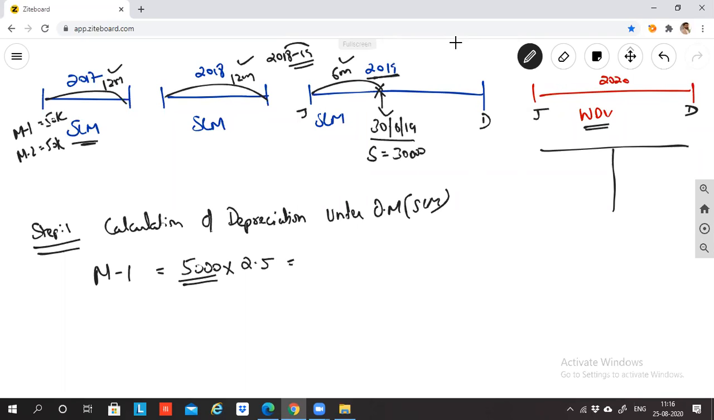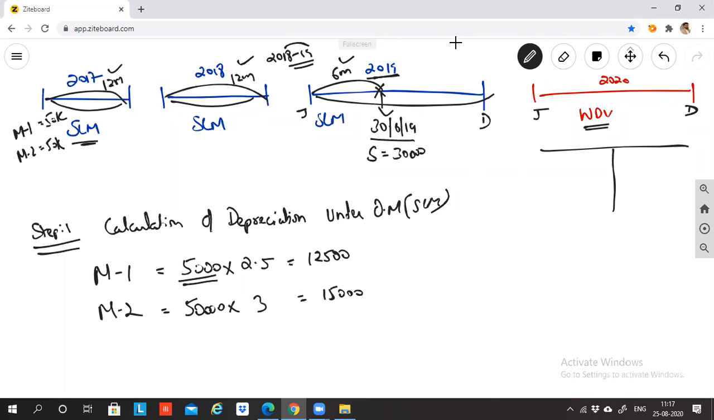Others? 12,500, sir. Okay. If you're not clear how to do it here, we'll do the normal method. So what happened to machinery 2? Machinery 2 is used for the full 12 months. So 5,000 into 3 is 15,000. So total depreciation that is charged, can I say, is 27,500.